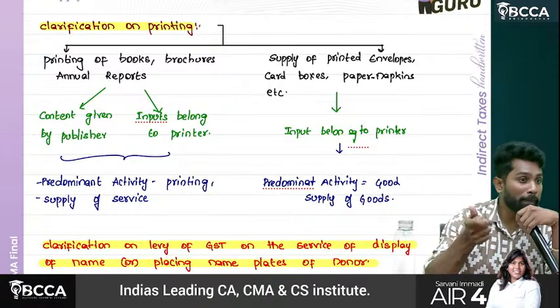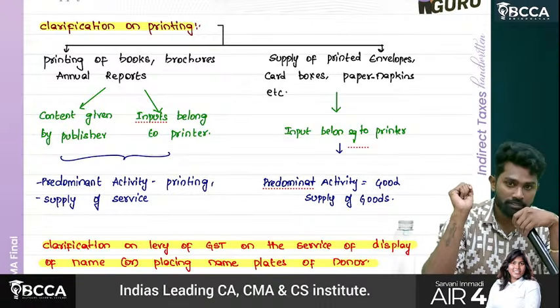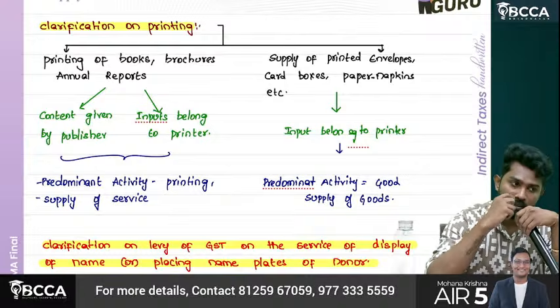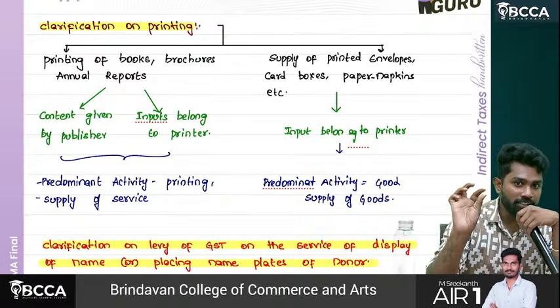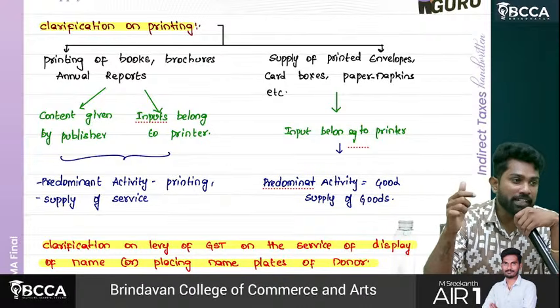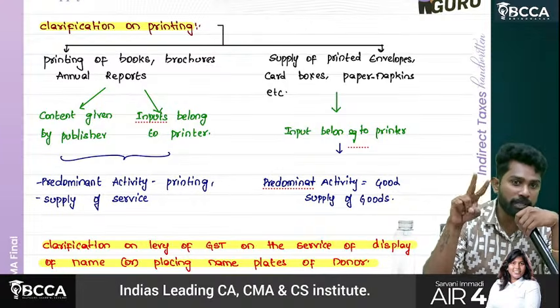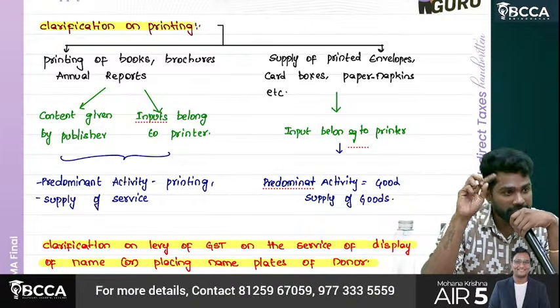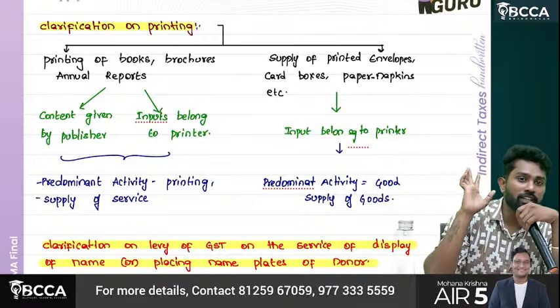He is giving the paper and the printing activity, which is main. That paper is the goods element. The printing activity is the service element, which is main. Printing activity main, paper main?